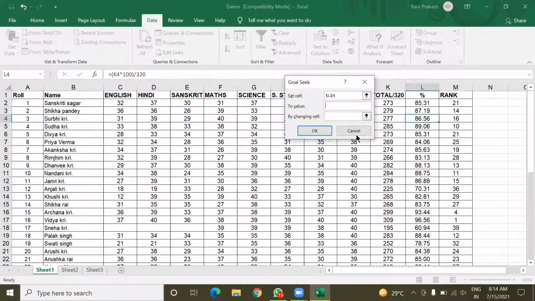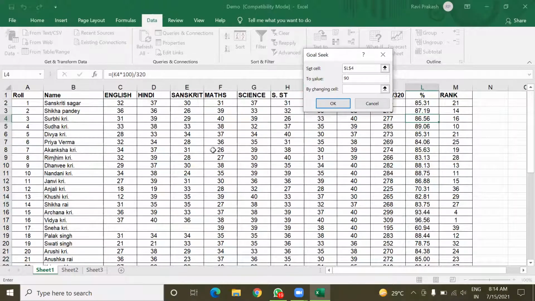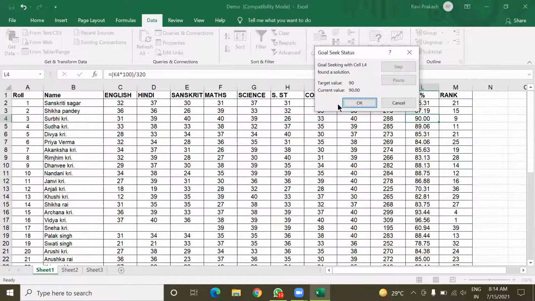Now in To Value, here it is 86.56, but I want it to be 90. So in To Value, I have to provide 90, and then By Changing Cell. In which subject do I want to change the marks? Sanskrit. So I'll select this Sanskrit cell address. Okay. Now click on the OK button and see the change.